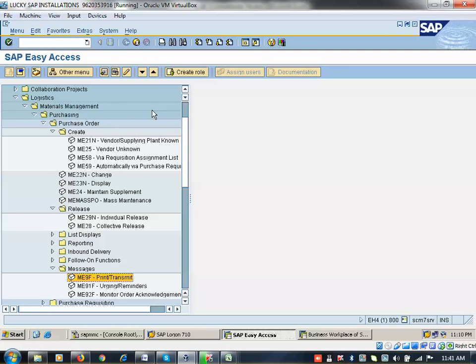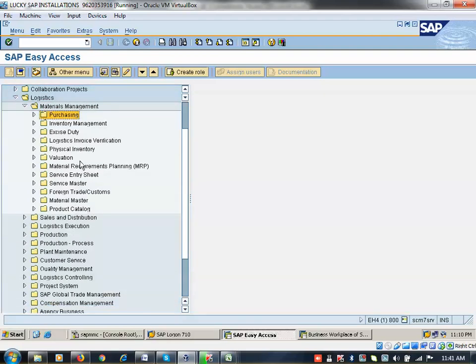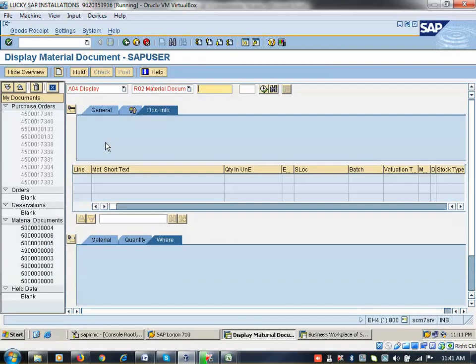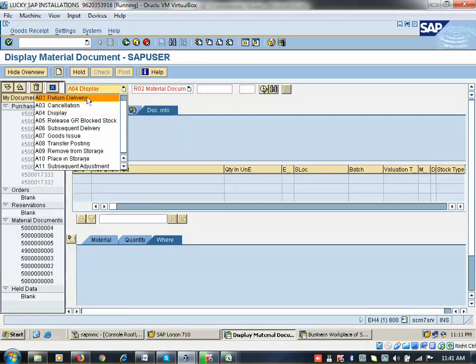So goods receipt means, once the PO is sent to the vendor, this is the second part of the P2P cycle. P2P part 1 is up to PO creation, part 2 is inventory management, part 3 is invoice verification, part 4 is F110 making payment. So that is the P2P cycle. Okay, so now I am coming to inventory management, goods movement. You have written the path already. Okay, so now go to MIGO movement. Here I need to enter my PO. So first you need to select goods receipt here.